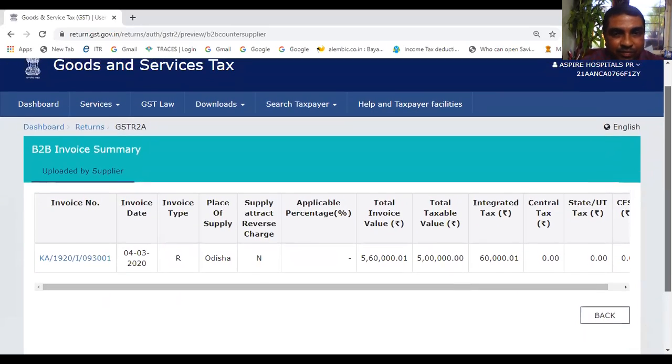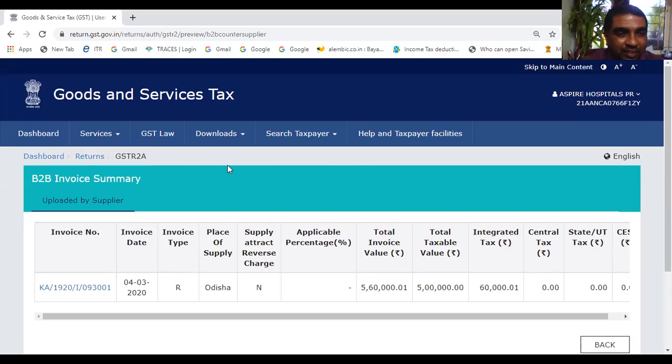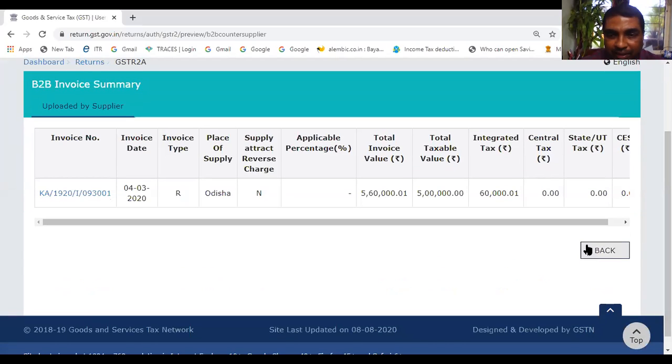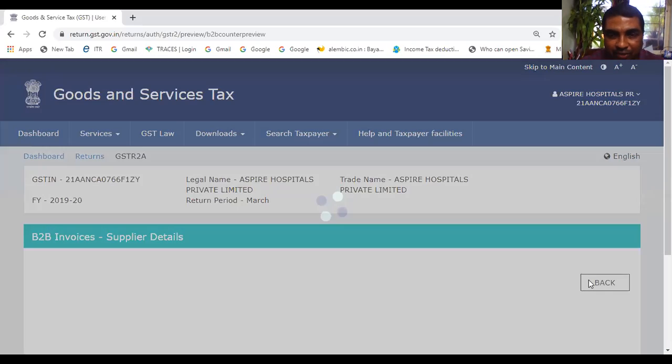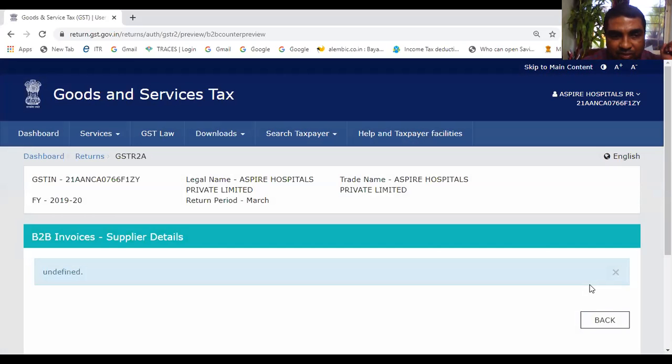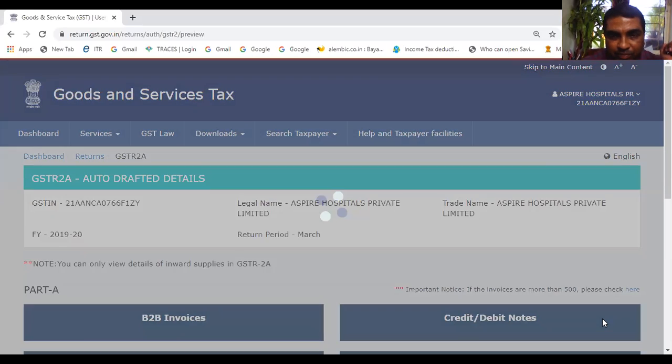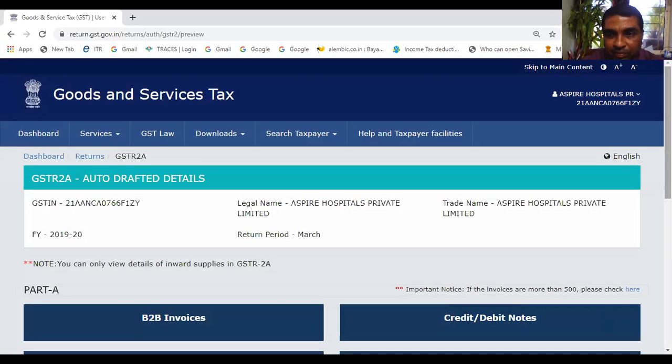Got some idea now? What is GSTR 2A? Are you with me? Are you understanding? Yes, sir. Okay. You have seen how GSTR 2A looks. You have understood this? So let us log out from this area.